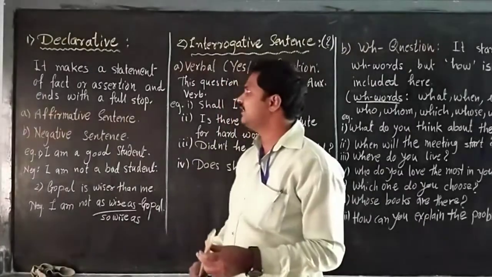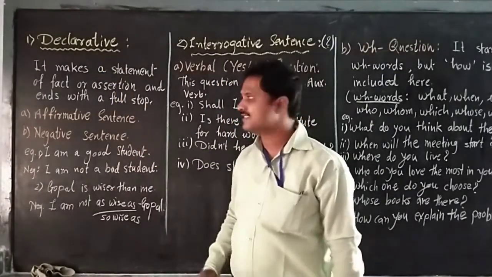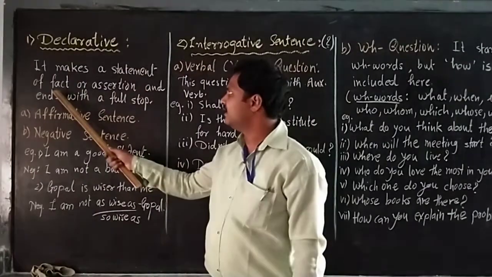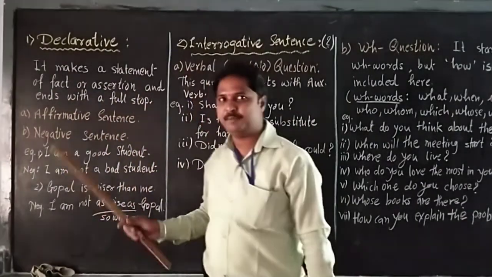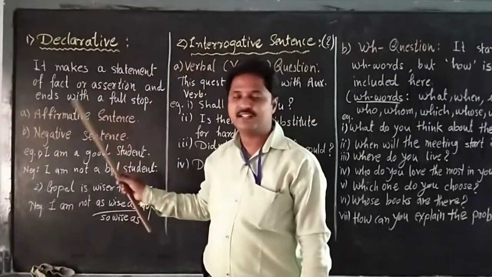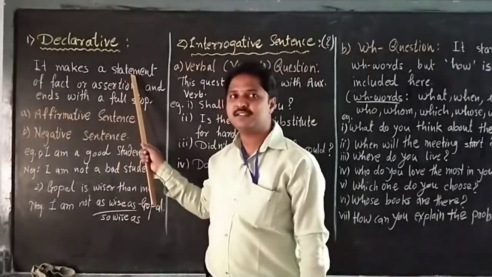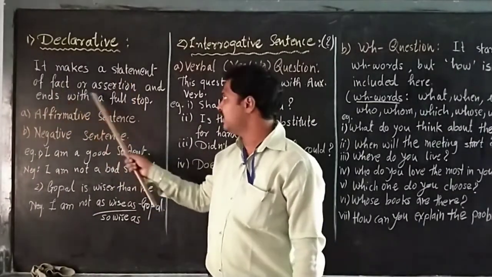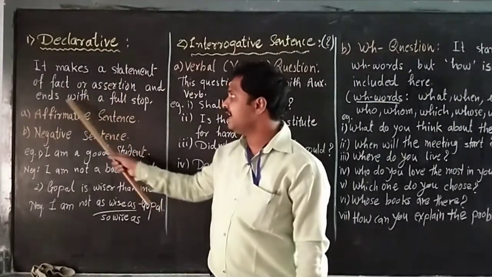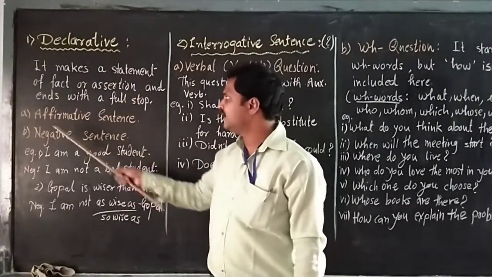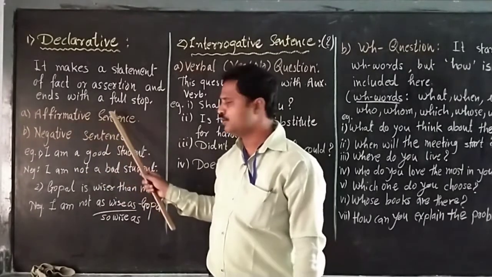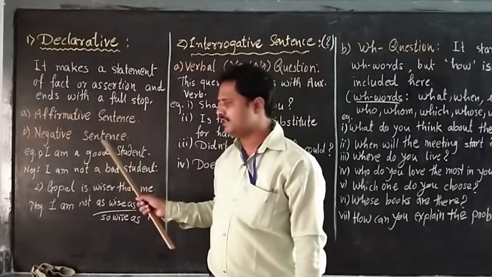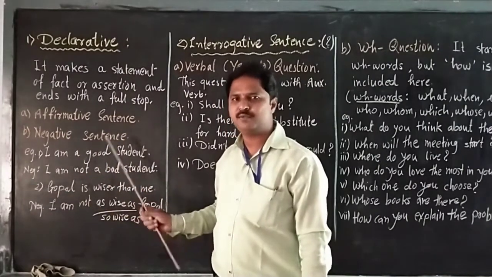So here, see the first one, that is declarative sentence. It makes a statement of fact or assertion and ends with a full stop. Simple meaning is there. What is a declarative sentence? It makes a statement of fact, real fact, or assertion and ends with a full stop. Okay. It has 2 kinds. The first one, affirmative sentence, we can say positive, and the second one, negative sentence, which has no, not, never words.